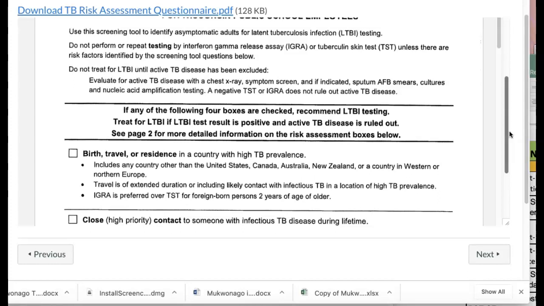If you check any of these boxes, a next step may be required. So what they're asking you to do is do not check anything unless these situations pertain to you. So you only check this first box right here if there was birth, travel, or residence in a country with high TB prevalence. This includes any country other than the United States, Canada, Australia, New Zealand, or a country in Western or Northern Europe.